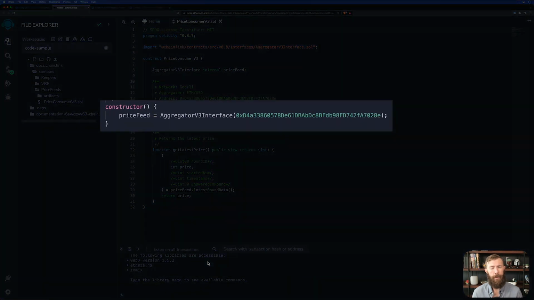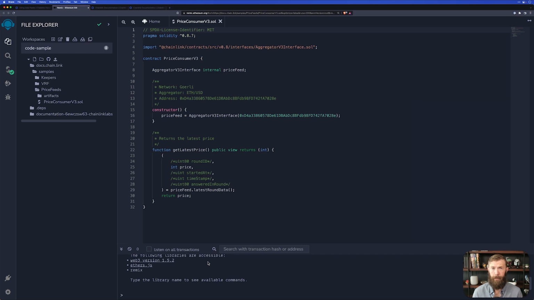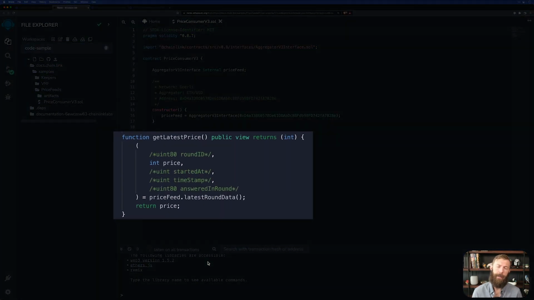We have our constructor, which goes ahead and sets up the price feed. And keep in mind, constructors are only run when a contract is deployed. They set up things that need to be configured when that contract is deployed. And finally, we have our function, getLatestPrice. It's going to return one value, the price. Now, this looks a little strange. We have all of these commented out values.